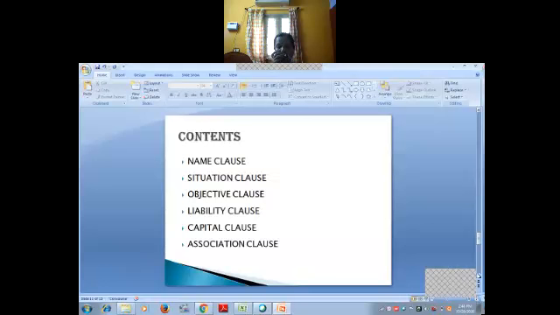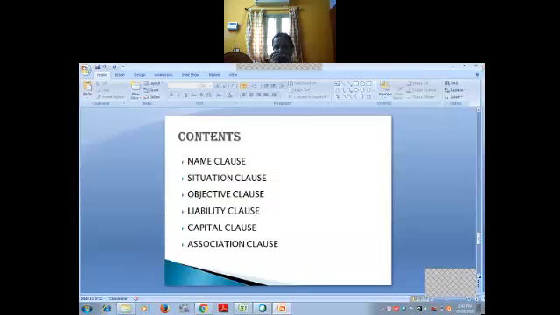We have some contents also in the articles of association: the amount of share capital, value, type of shares, and then rules regarding issue of shares and debentures, manner of transfer of shares, declaration of dividend, and then borrowing powers of the company. Everything is mentioned in the articles of association. That is the content of the articles of association.